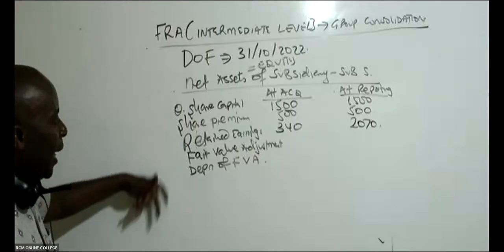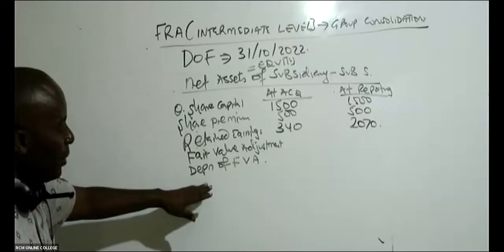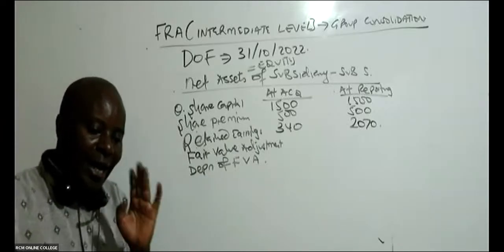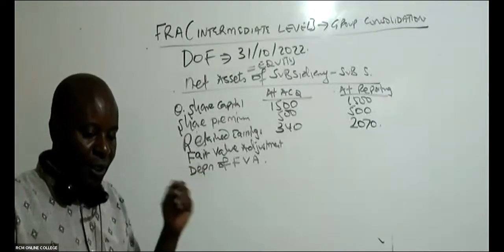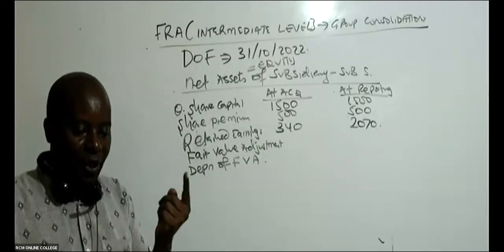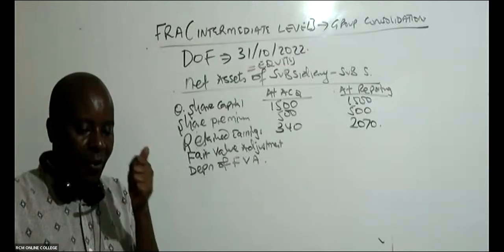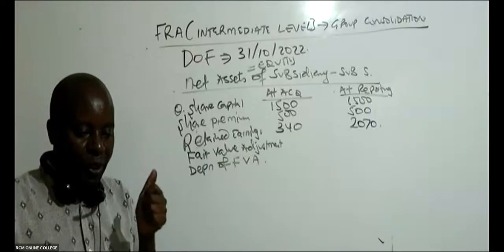Is there any other equity component you think I need to bring here? Anybody talk to me. Do you think in this case we have any other equity component that will be very, very important for us to put here? Can you get this right? I give you a present, I give you 300 bob.